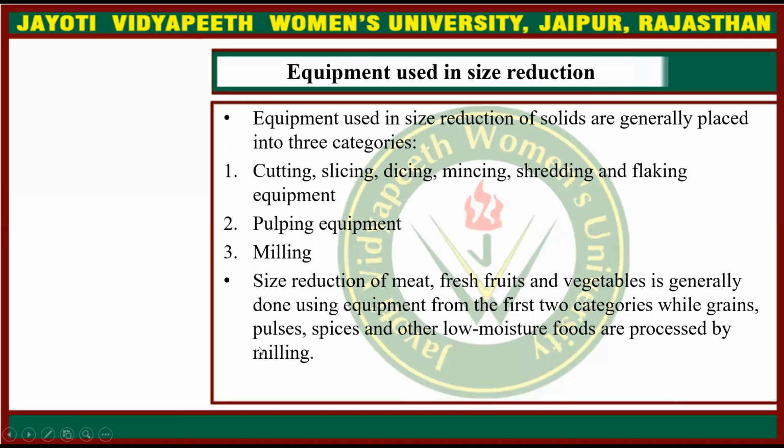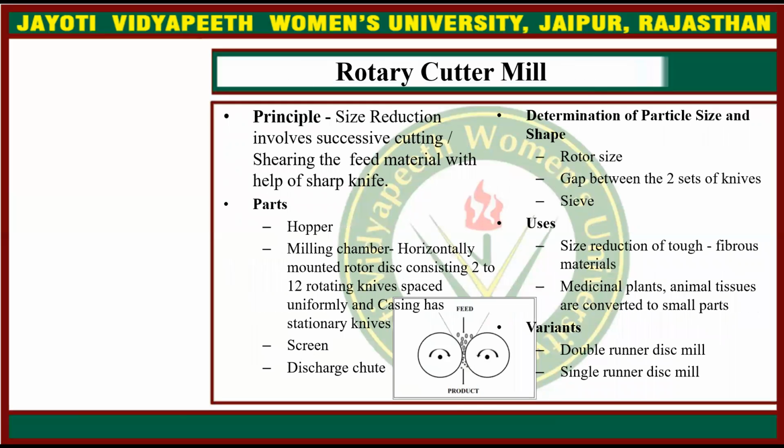Then equipment used in size reduction. Basically, equipment used in size reduction of solids is generally placed into three categories. First is cutting, slicing, dicing, mincing, shredding, and flaking equipment. Then pulping equipment, and then milling. Size reduction of meat, fresh fruits, and vegetables is generally done using equipment from the first two categories, while grains, pulses, spices, and other low moisture foods are processed by milling.